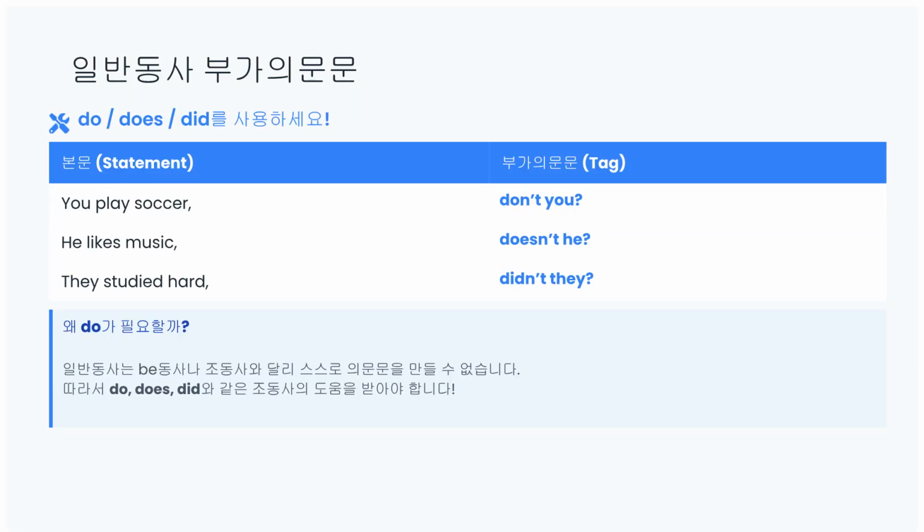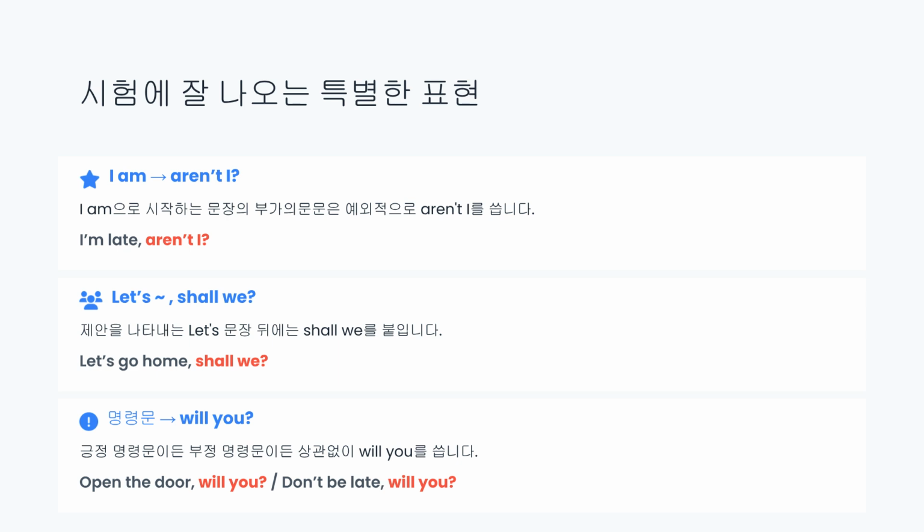When dealing with general verbs, use the helping verbs do, does, or did in the tag question, again in the opposite form. General verbs cannot form questions by themselves, so they require the help of these auxiliary verbs. For instance, "You play soccer" becomes "don't you?" Here are some special expressions that often appear on tests. For I am, the tag question is the exception, aren't I? For suggestions starting with let's, the tag is always shall we? For commands, both positive and negative, the tag is will you?